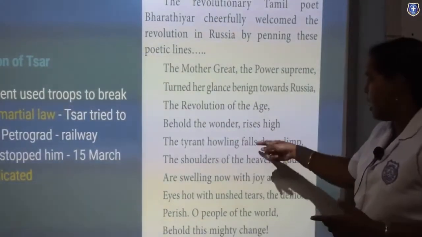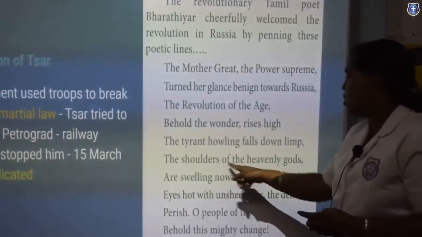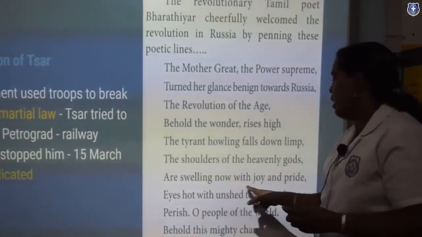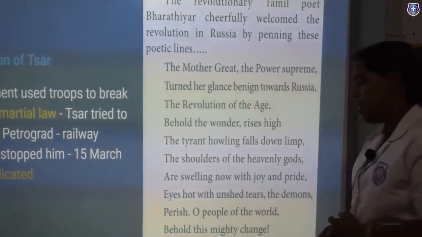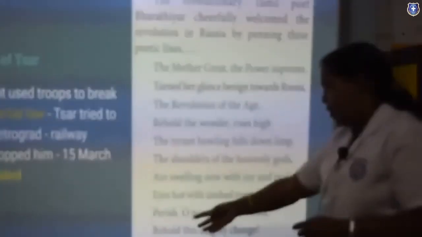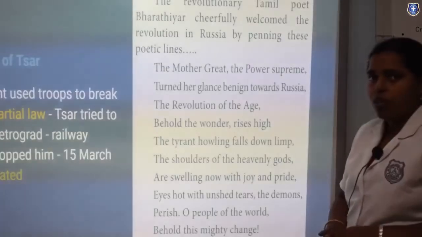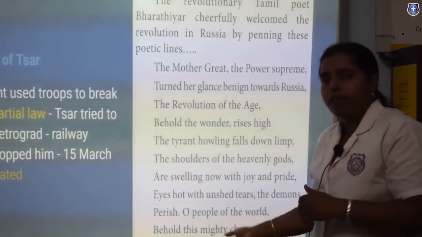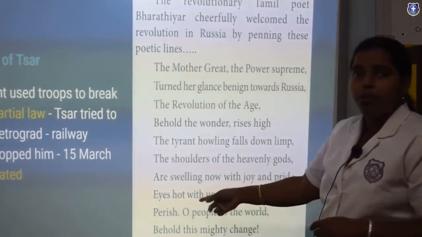Behold, the wonder rises high, the tyrant howling falls down limp. The shoulders of the heavenly gods are swelling now with joy and pride, eyes hot with unshed tears. The demons, here he meant the ruling party, perish. O people of the world, behold this mighty change. So he was very happy about the revolution in Russia, and he was welcoming it through the poetic lines.